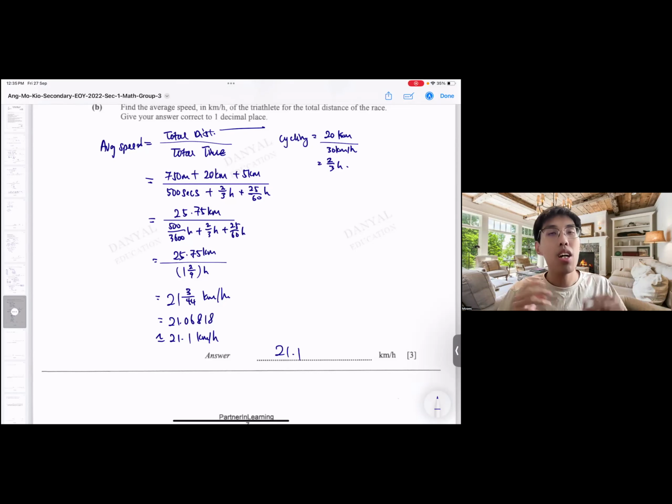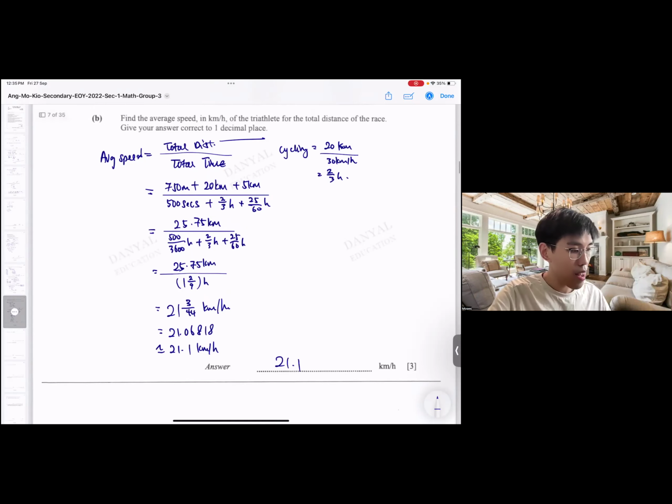Okay, so don't be too hard on yourself with the calculations. That's why I keep saying don't be too hard on yourself with calculations. Write everything properly, think through everything, you will get the answer. Well, maybe this answer may be very different from the answer key because I have very ugly units, fractions here. It doesn't matter as long as you are very clear what you are doing. Okay, it has always been the same message all along.